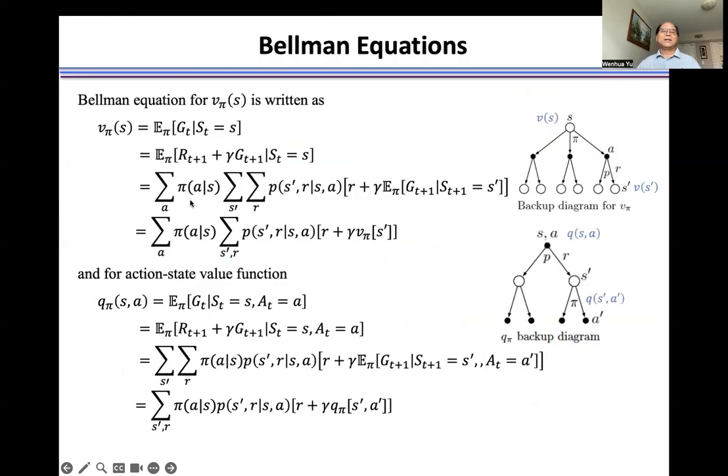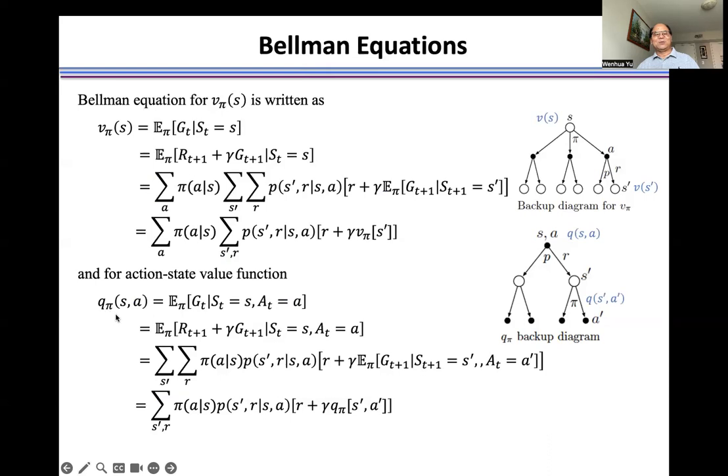The Bellman equation is just a recursive formulation of the state value function, from state S to state S prime. Similarly, for the action state value function, the Bellman equation is the same thing.